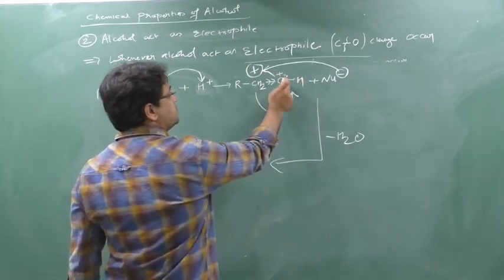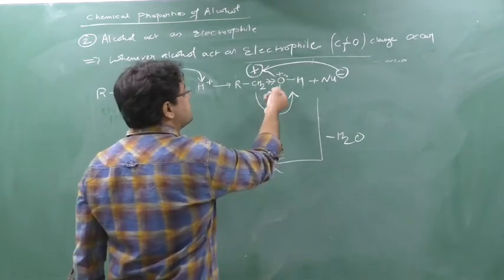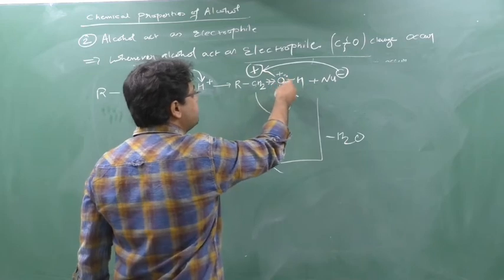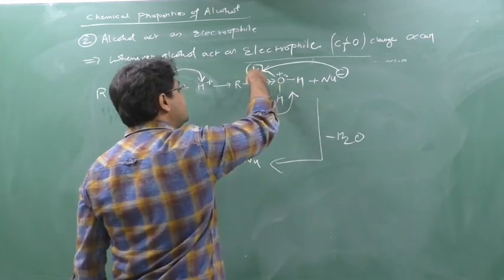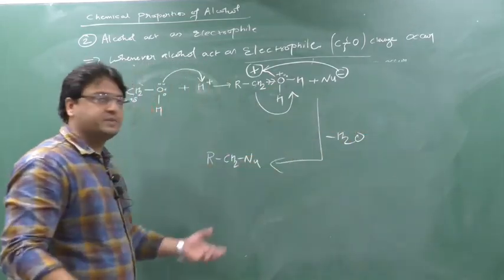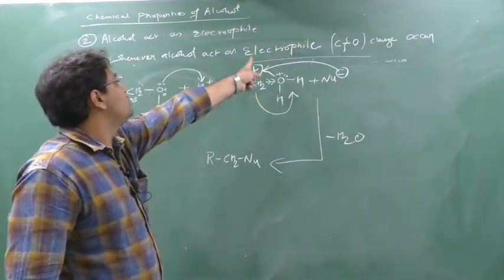Now this oxygen has the positive charge on it, so oxygen will start to attract the electron from this CH2 because it wants to be stable. So CH2 will become plus. The nucleophile will attack here on this CH2 and this will release as a whole H2O. H2O is a stable species, so H2O will be released. So see here, the nucleophile is attacking this electrophile.